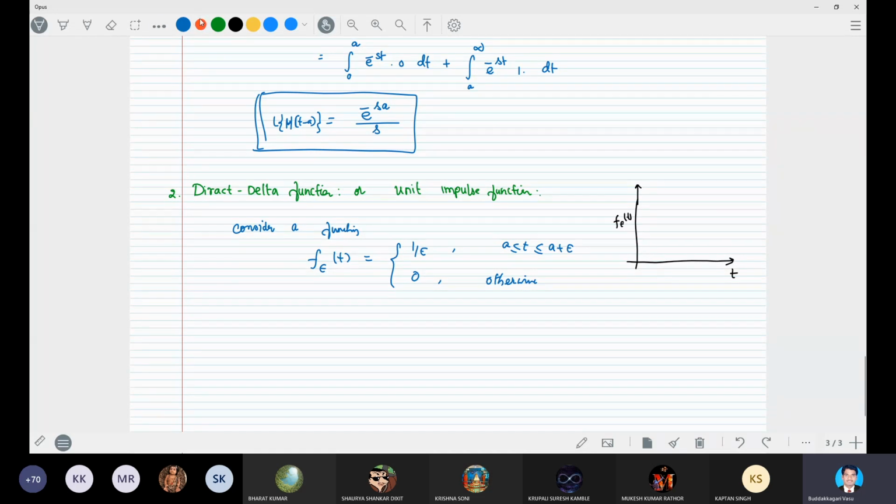Now the function is 0 until t is equal to a, and between t is equal to a and t is equal to a plus epsilon it has the value 1 by epsilon.